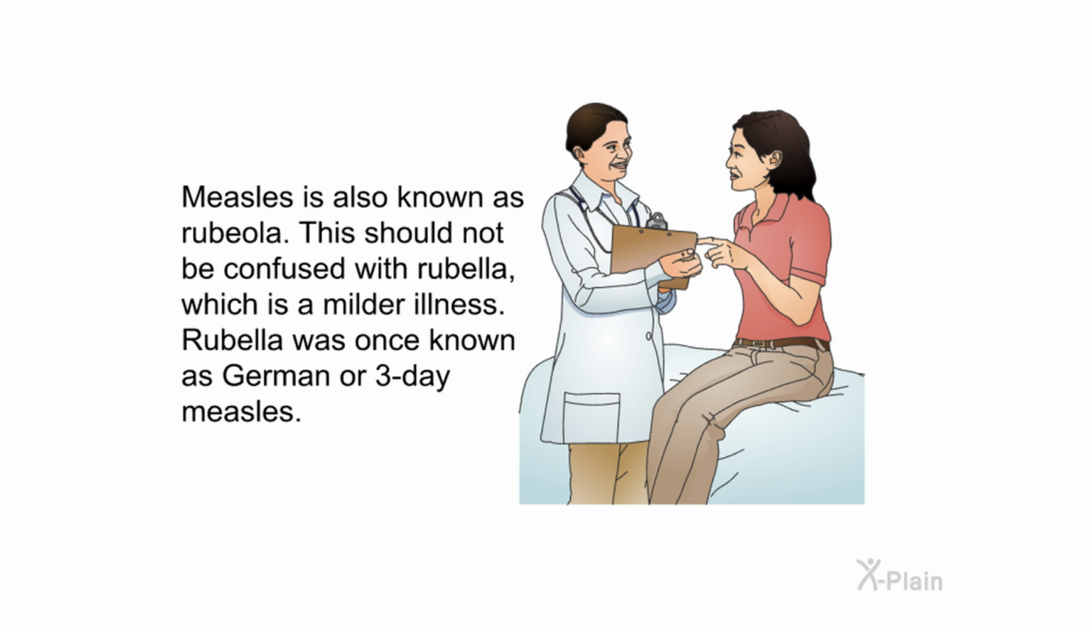Measles is also known as rubeola. This should not be confused with rubella, which is a milder illness. Rubella was once known as German or 3-day measles.